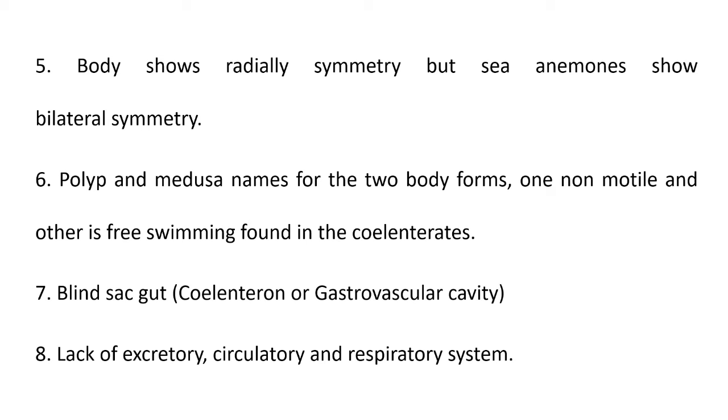Then the next characteristic: lack of systems like the excretory system, circulatory system and respiratory system. Due to the animal's body organization at tissue level, there is a lack of excretory, circulatory and respiratory systems. So these animals are only organized at tissue level.